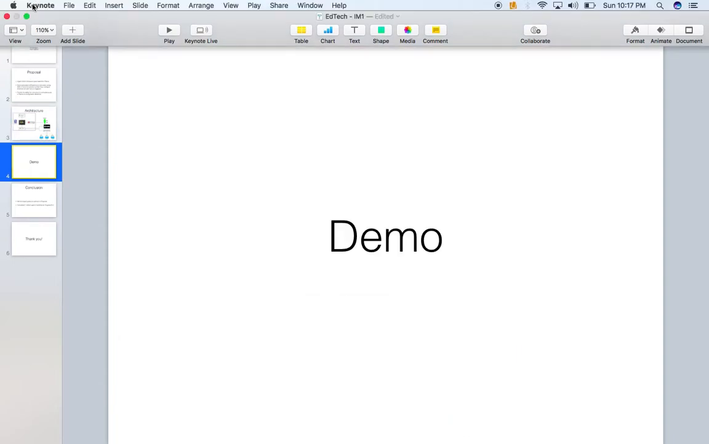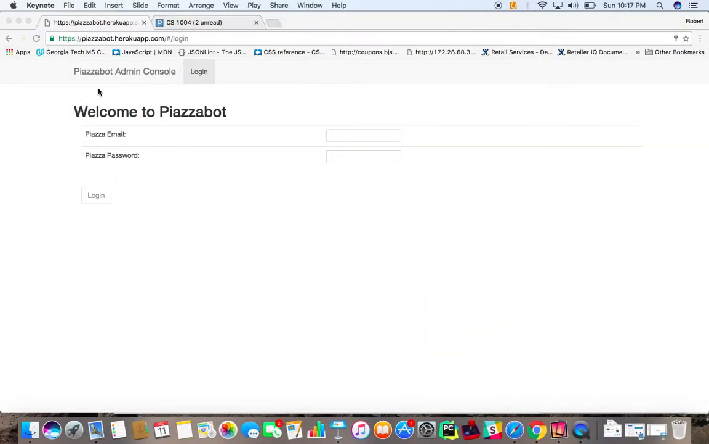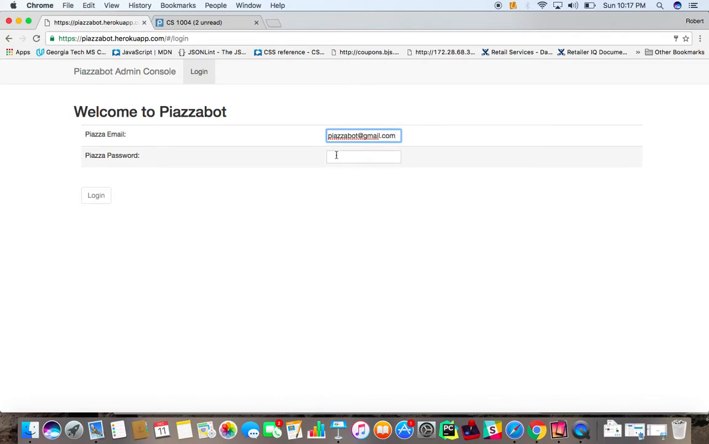So let's go ahead and show you a demo of our final application. Here's our Angular user interface. The first thing that a user needs to do is input a user. I have a piazzabot@gmail.com Piazza user that's currently an instructor in 2 test Piazza classes. So let's go ahead and log in.